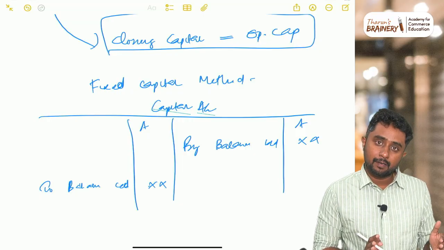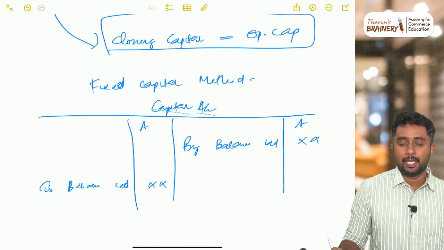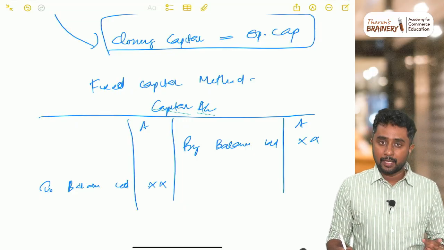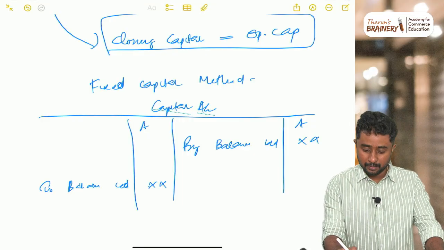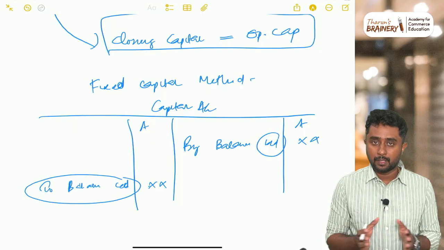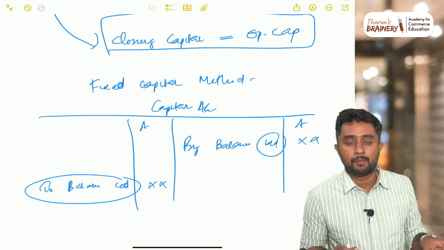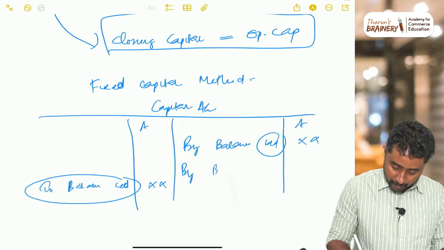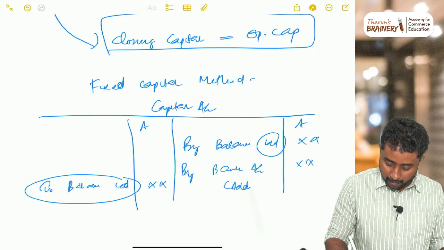In the capital account of the partners, just understand it like this. When you are preparing a capital account under fixed capital method, it consists of only four amounts. The first are obviously the opening balance, denoted by balance brought down, and the closing balance. These two are obviously the parts of the capital account under fixed capital method. Apart from these two amounts, two more amounts can come in this capital account. One is by bank account, it can be cash account also. This amount is called additional capital.